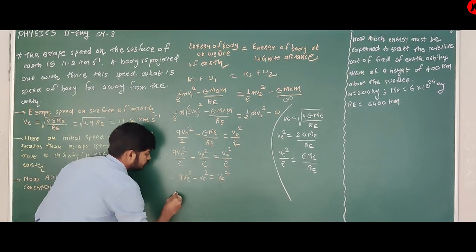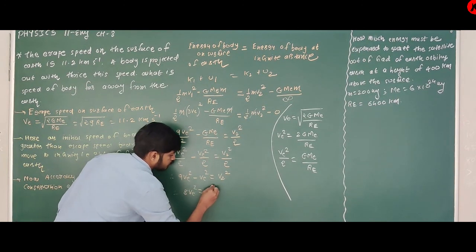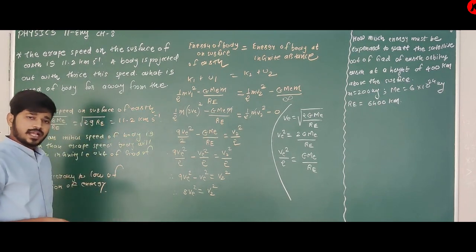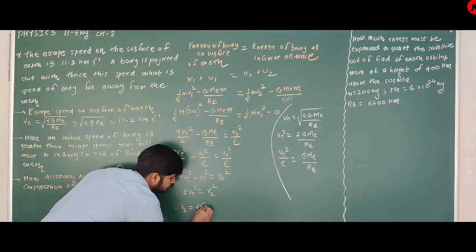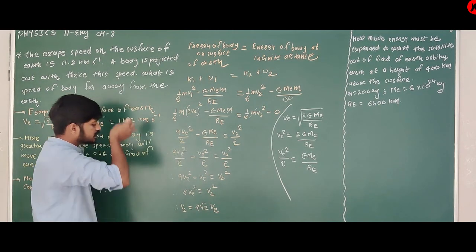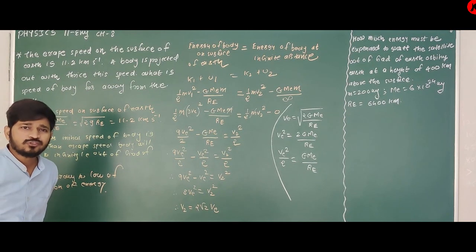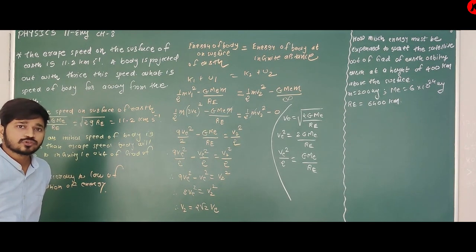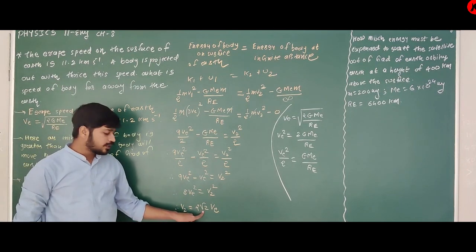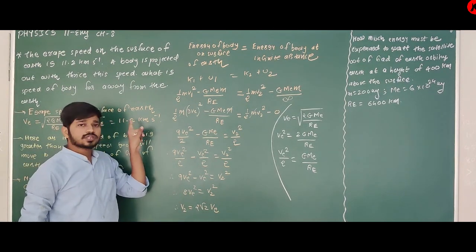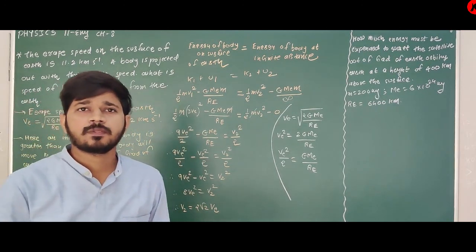So 9VE square minus VE square means 8VE square is equal to V2 square. If you take square root on both sides, then V2 is equal to 2 root 2 VE, since 8 means 4 into 2. So 2 root 2 is 1.41 times 2, that is, times VE, which is 11.2 km per second. Put the value, you can easily calculate this question.